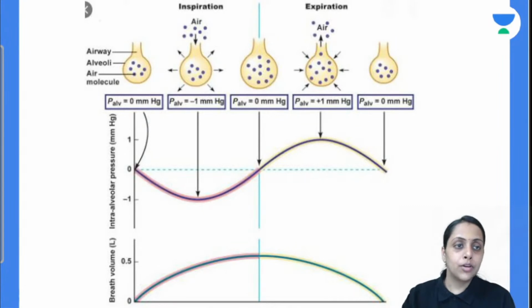So see, this is the curve. Inspiration में क्या होगा? Volume is going to increase, so pressure is going to decrease.